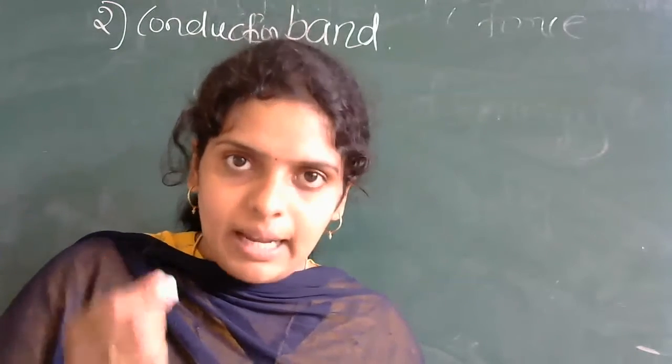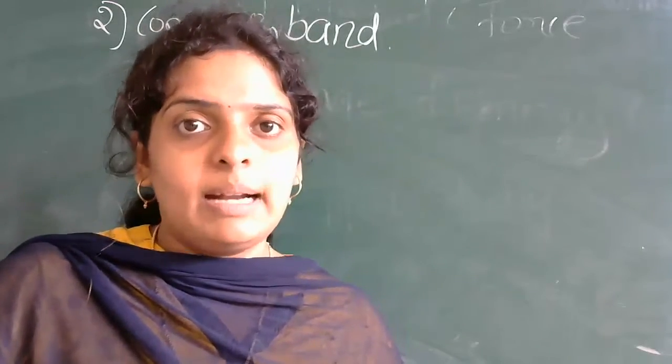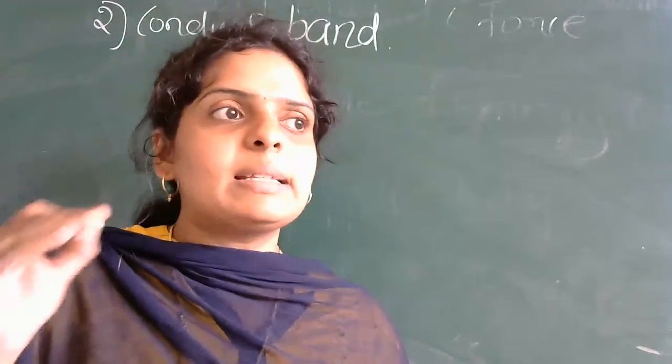The range of energy levels occupied by the conduction electrons is known as conduction band, just as the range of energy levels occupied by the valence electrons is known as valence band.